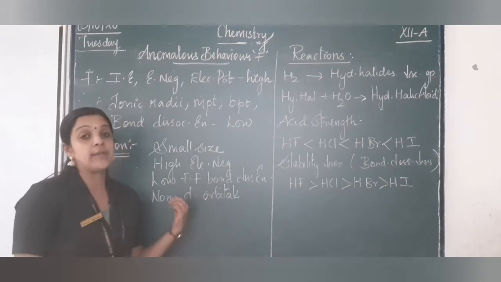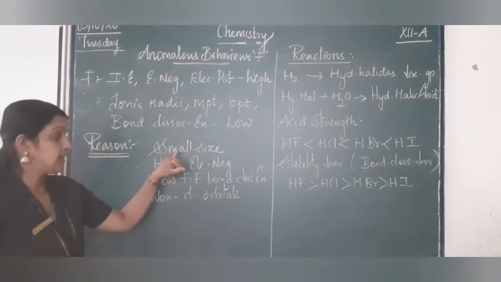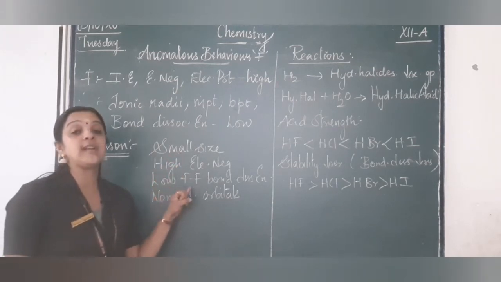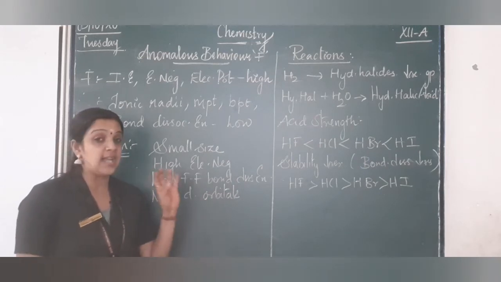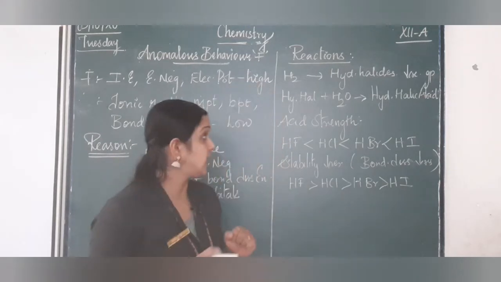And also because of the non-availability of d orbitals. So I repeat, small size, high electronegativity, low F-F bond dissociation enthalpy and non-availability of d orbitals are the 4 main reasons for the anomalous behavior of fluorine.